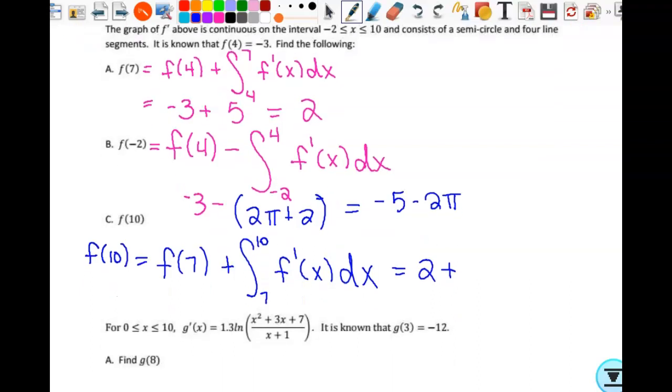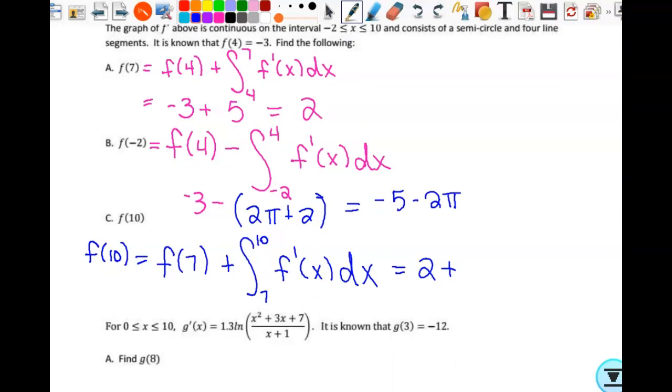All right. So that right there, from 7 to 10, we would be adding a negative 3/2. So 2 is the same thing as 4/2. Take away 3/2. Final answer, 1/2.